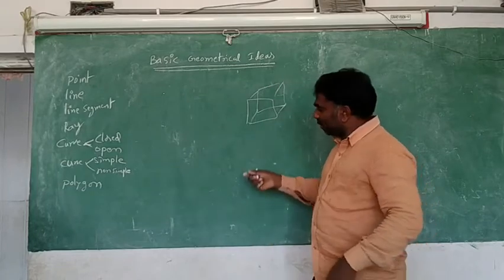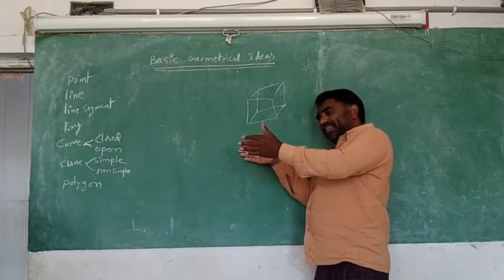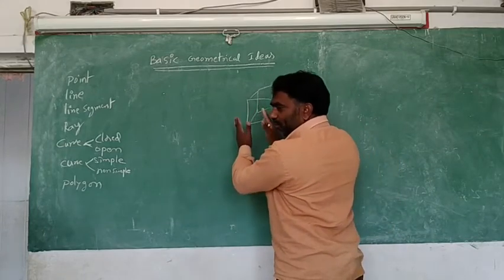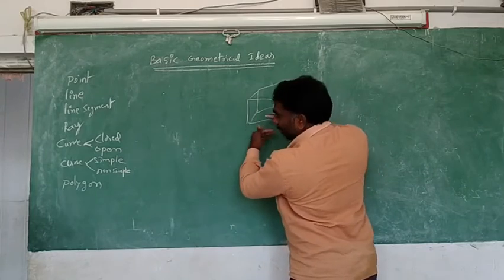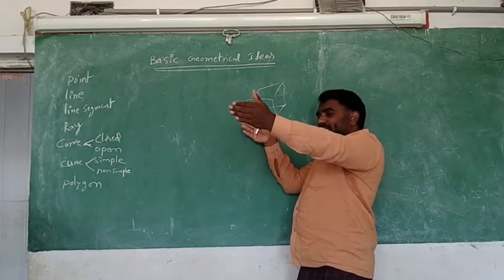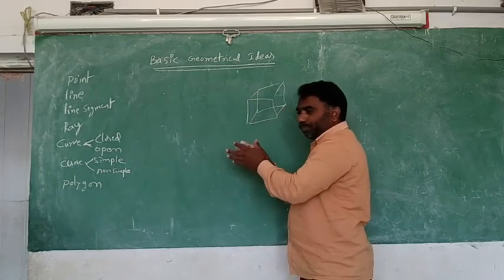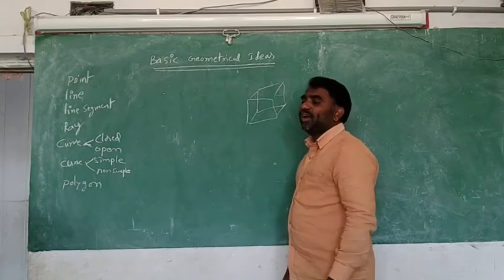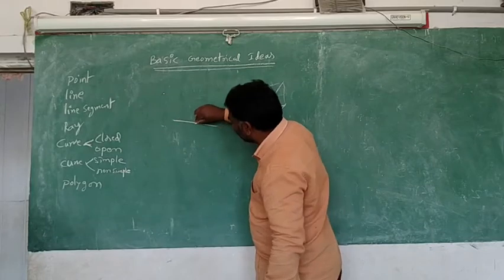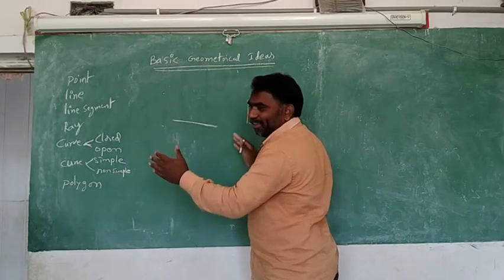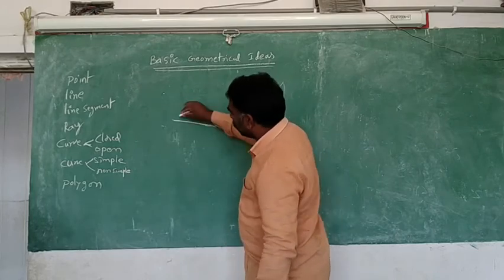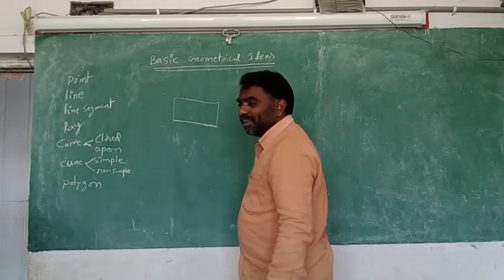No. 3D means a shadow compulsorily, it should come like this. So how will it come? 3D means the shape should extend like this. If the shape is extended in three ways, that is called 3D. You see, this we can extend one side only, like this only. That's why it is 1D, single dimension.